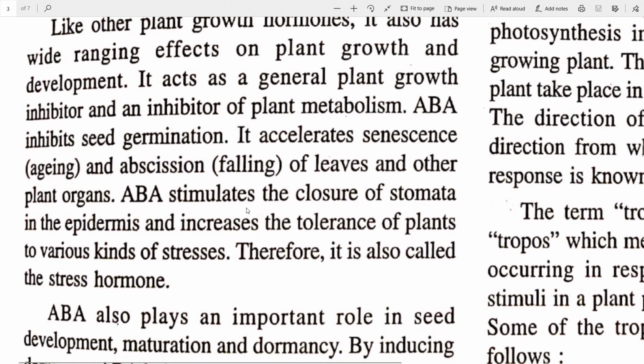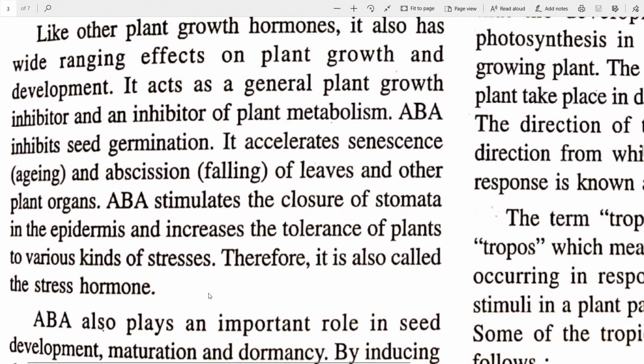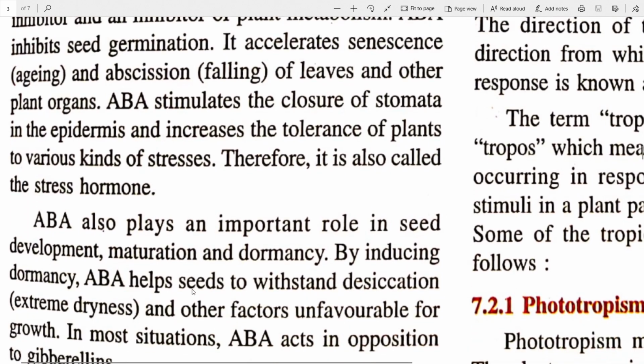Also, ABA stimulates the closure of stomata in the epidermis and increases the tolerance of plants to various kinds of stresses. So stresses can be things like a strong wind causing the tree to bend and then resisting against it. It can be many things that cause a plant to change its things internally. So it increases the tolerance of plants to various kinds of stresses. So therefore, this is also called the stress hormone. What is a stress hormone in us? Adrenaline, because it helps us to cope up with the stress or situation that we have come across. Similarly, this stress hormone for plants is abscisic acid.